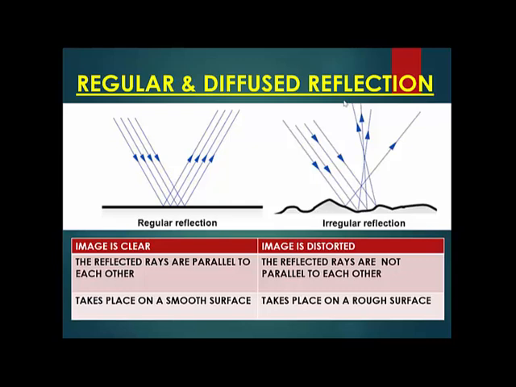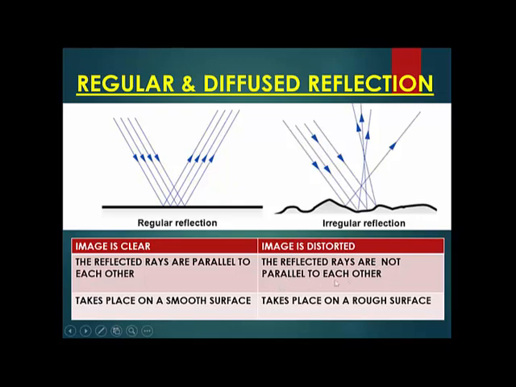It is uneven. All these light rays are coming from one single source, so all these light rays will be parallel. Isn't it? All the light rays which are coming from the sun will be falling parallel only because the sun is very far from us. That's why all the incident light rays are parallel, but not all the reflected rays will go parallel. Now next and very important point. So this is the second point we covered. In regular reflection, the reflected light rays are parallel to each other. In the irregular reflection, the reflected light rays are not parallel to each other.